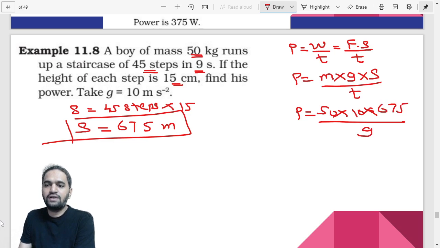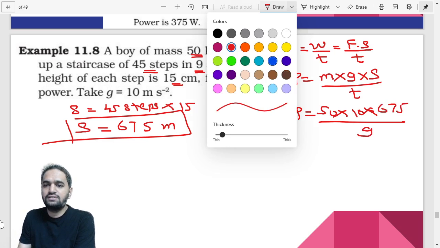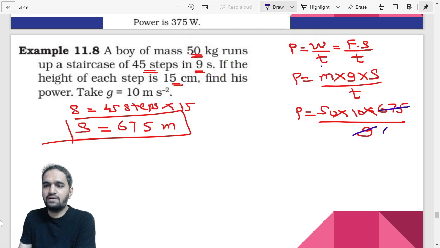Now, you can divide by 9 itself, right? See, this calculation becomes easier if you divide 675 by 9. 9 sevens are 63, and 67 minus 63 is 4, bring down 5, that is 45. 9 5s are 45. So the calculation will become 75 into 10 into 50. The final calculation would be 5 into 5 is 25, 5 2 carry, 5 sevens are 35, 37, and then 2 zeros, right? So that would be 37500.